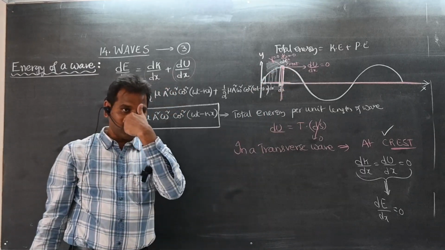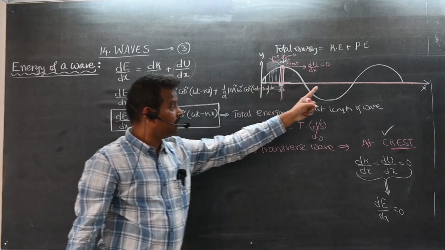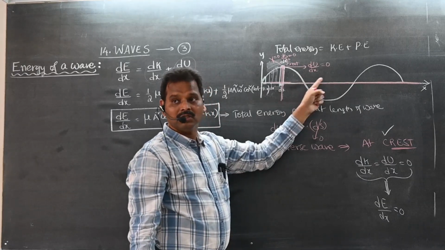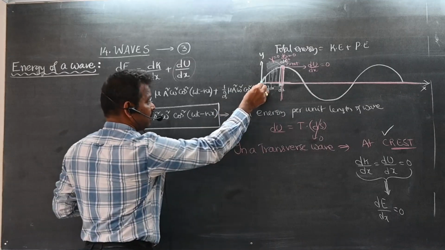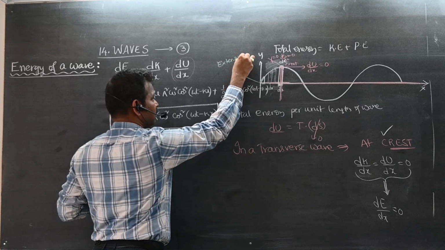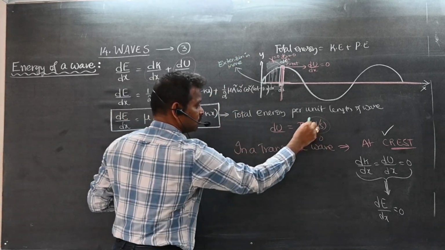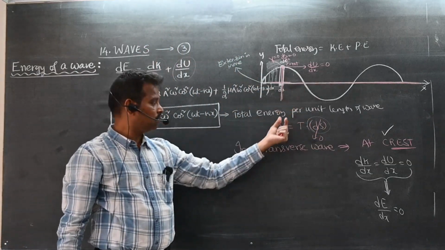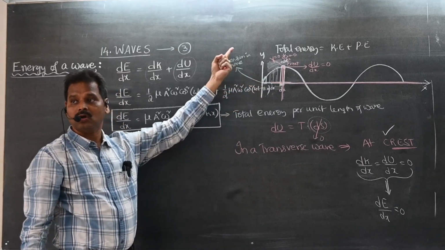So extension will be more at this point, at this point, and at these points. So here can I say extension is more in the string? Extension is more means ds is more, displacement is more, then du will be more, du by dx also more.